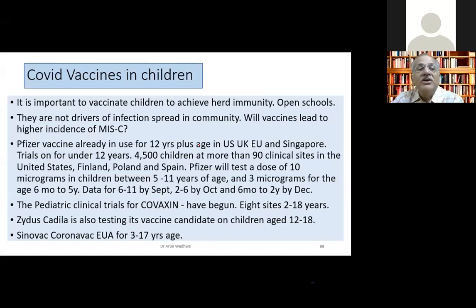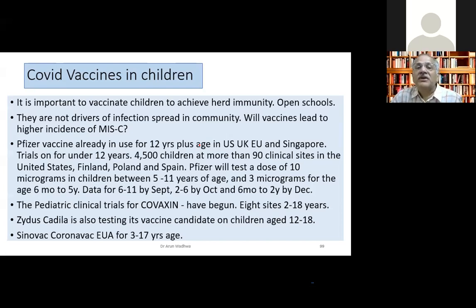On the other part of the planet, Pfizer has already started giving the vaccine to 12 years plus. It's easier to give to 12 years plus because the dose remains the same. But Pfizer has also started another trial with 4,500 children less than 12 years. They were divided into two groups.